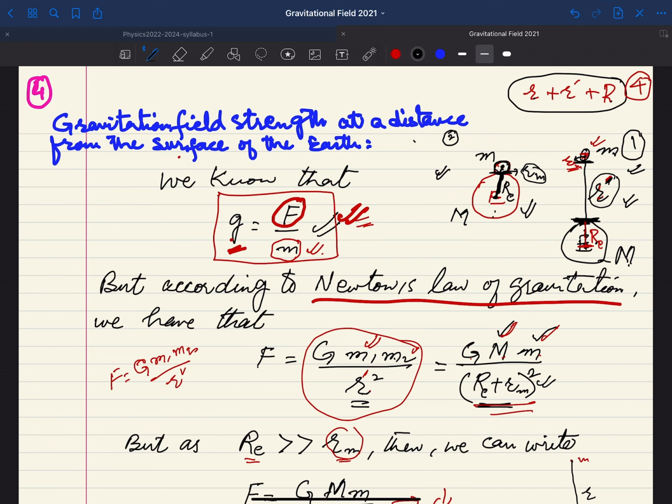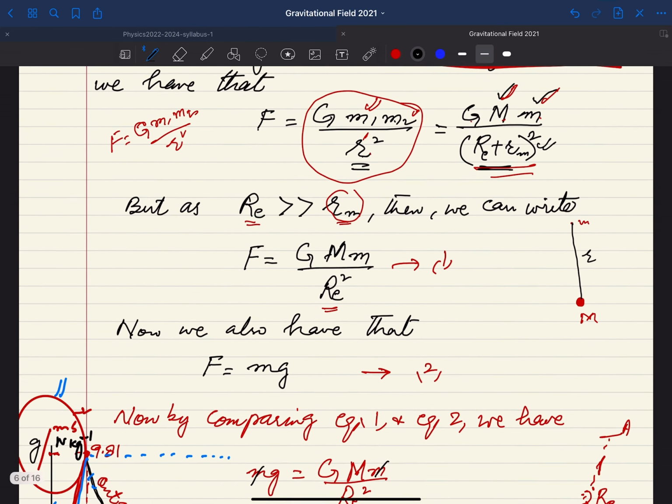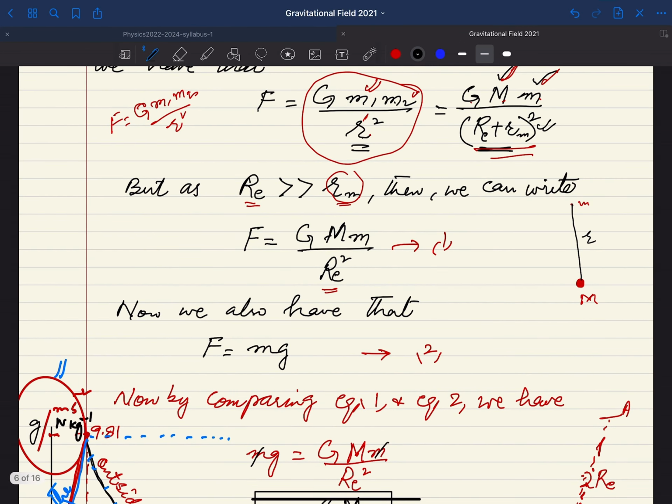So kindly follow this diagram for this description. We will come back to this diagram as well. But here, as I just mentioned, if you are considering a body on the surface of the earth, then this will be the simple situation. So F is equal to capital G, capital M, small m over Re square.